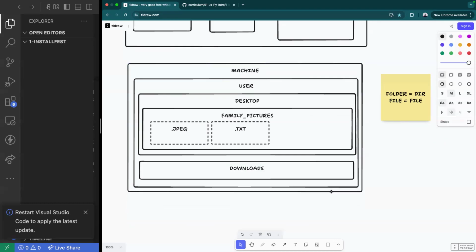You're going to hear me say this a lot throughout the program, but everything inside of what we're going to be teaching and also inside of your machine, the easiest way to think about it is just a Russian doll. There's a bunch of boxes inside of boxes. And the more you open it up, the more dolls that are going to come out. And it just never stops. Right? That's all it is. It's just boxes inside of boxes. You'll see the machine, there's the user, the desktop.